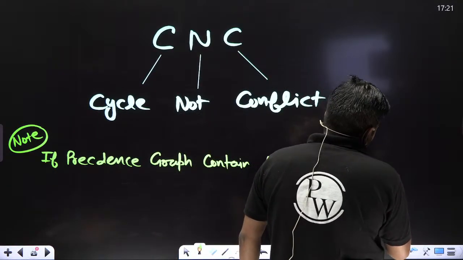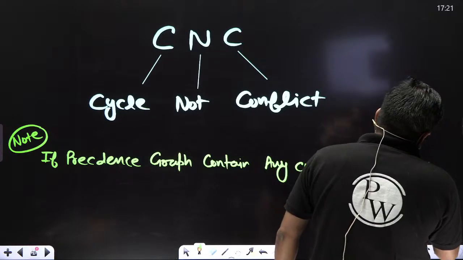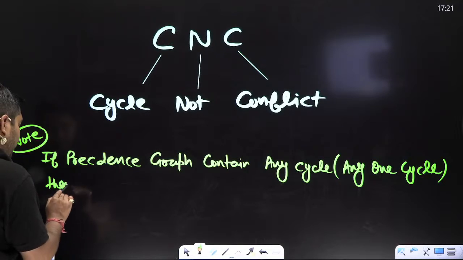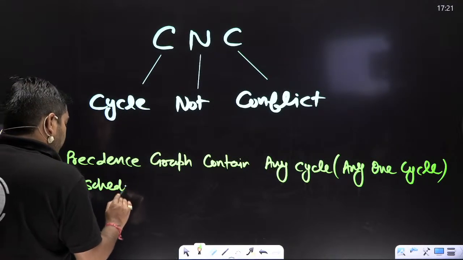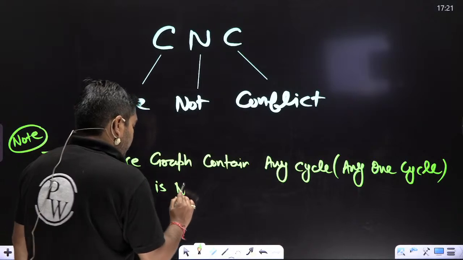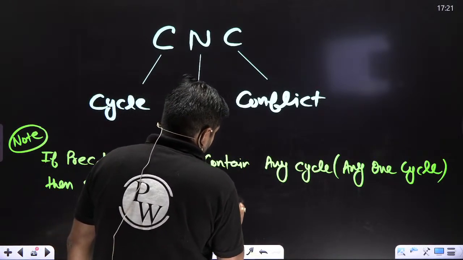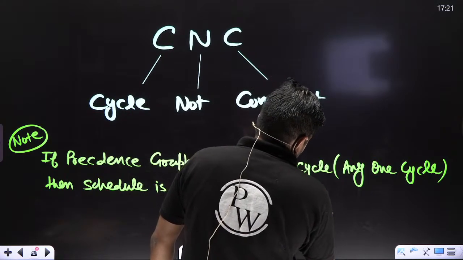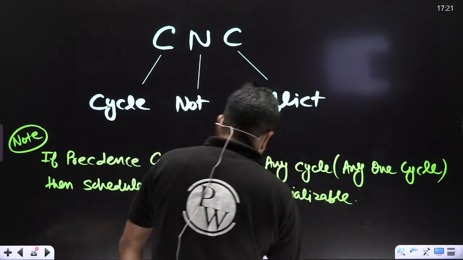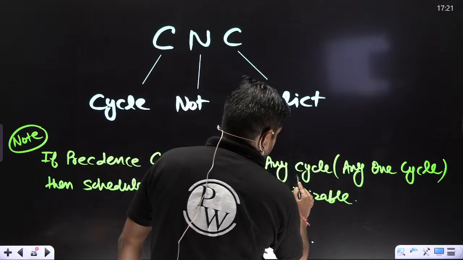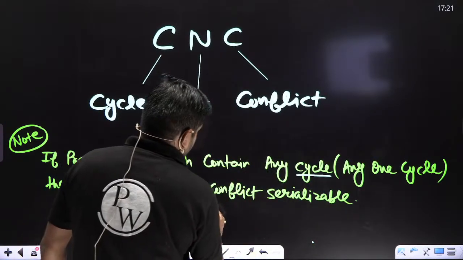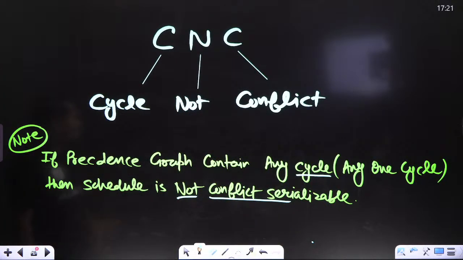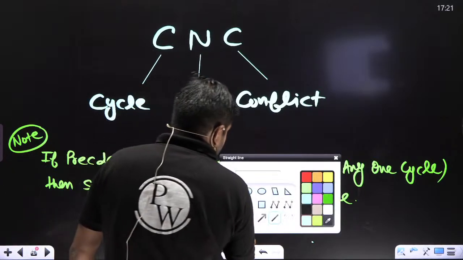If there are 4 transactions and between two transactions there is any cycle, then the schedule is not conflict serializable.